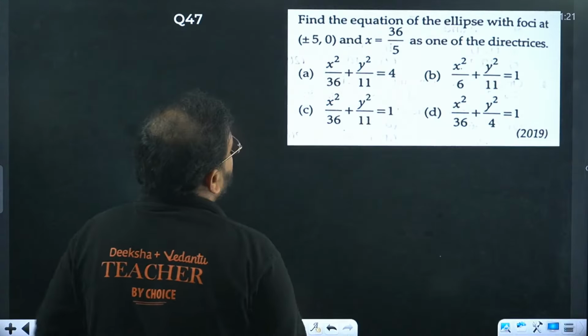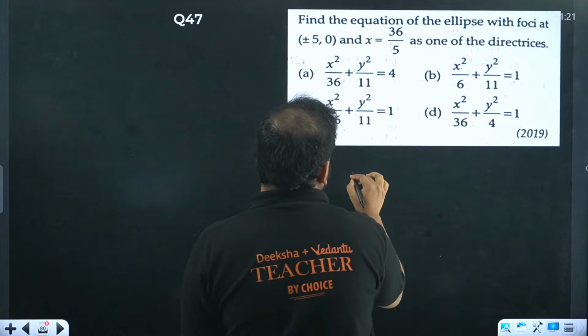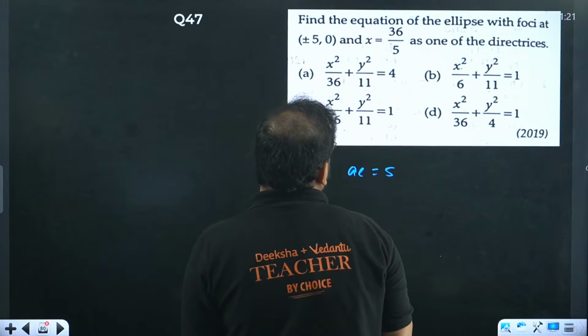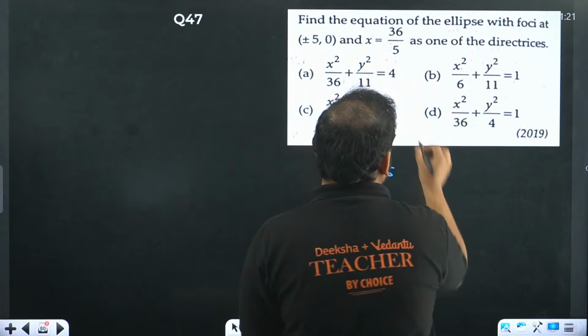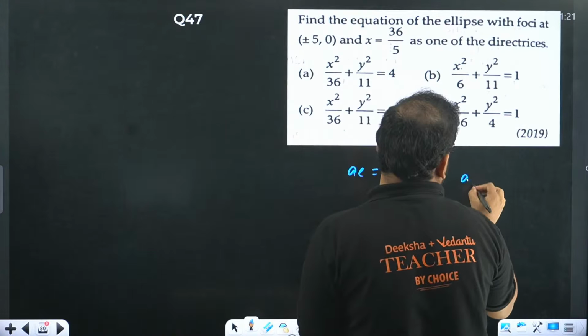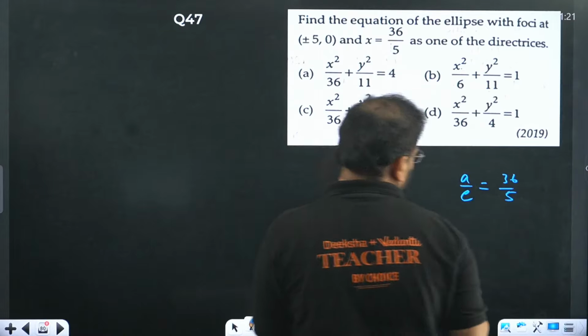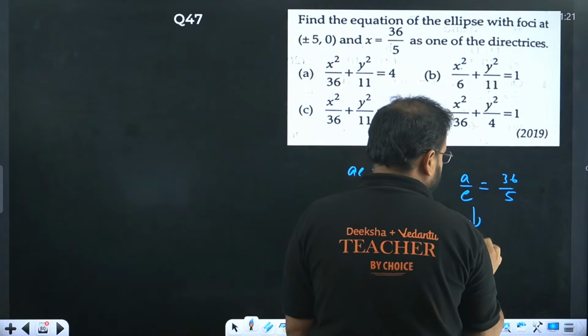Find the equation of the ellipse whose foci are given and directrix is also given. Ellipse means we have a value as 5, sir. They given directrix also. Okay, it means the equation of directrix actually is given by a by e. So 36 by 5. Am I right? So this is representing your directrix part.